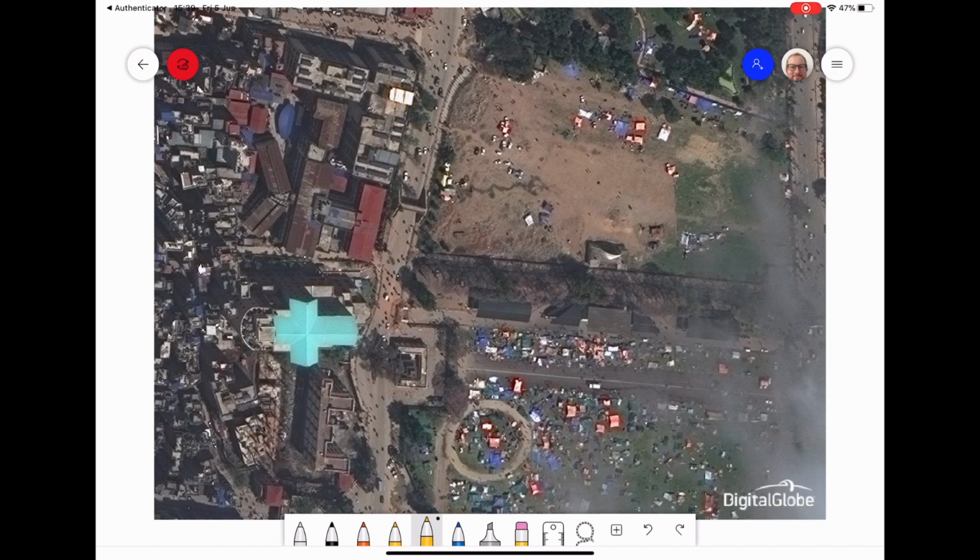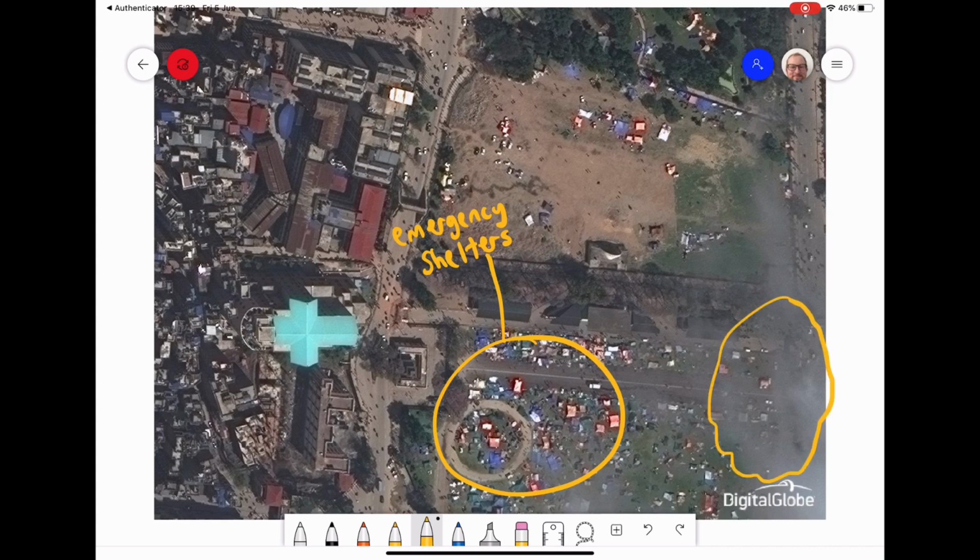So we can take a closer look at this satellite image that has been taken of Kathmandu after the earthquake. And we can see in this area that I've circled, which has lots of these little squares, that these are examples of emergency shelters. People have had their homes destroyed, and they've made their own tents and put them up in this open space away from collapsing buildings. We can also see this kind of murky area, and this is smoke from fires. This is where gas mains have broken, and then electricity has caused them to start into potential fires.